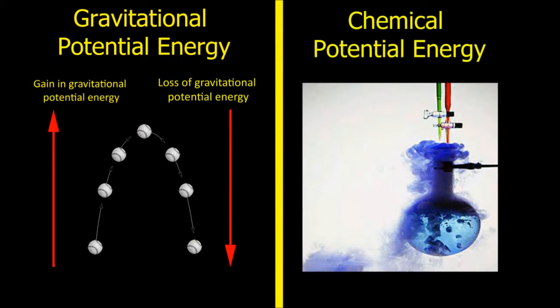Potential energy is the type of energy that has the capacity to do things, but it isn't active at any given point. For example, gravitational potential energy is present because an object has been lifted off the ground, and if you let go of it, that gravitational potential energy will convert to kinetic energy and the object will fall to the ground. Another example is chemical potential energy. This energy is trapped inside matter and is released when a chemical reaction occurs. For example, when you breathe in oxygen and do respiration, you are releasing chemical potential energy from the food that you have eaten.